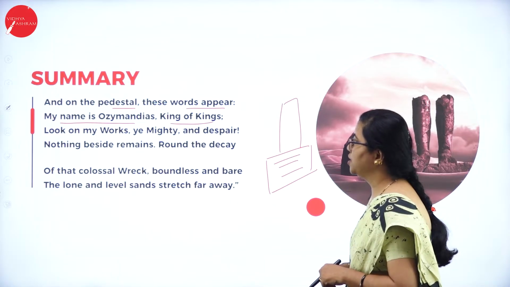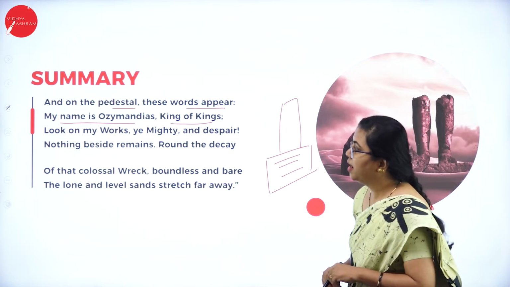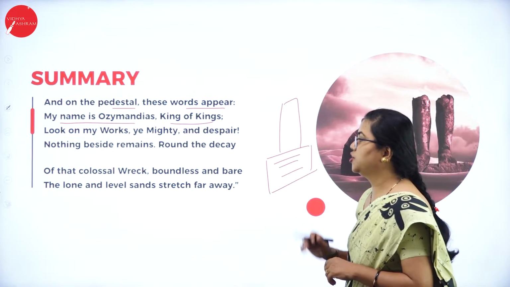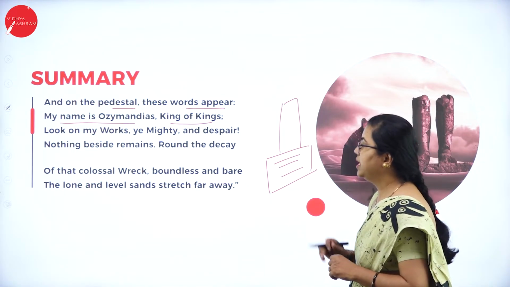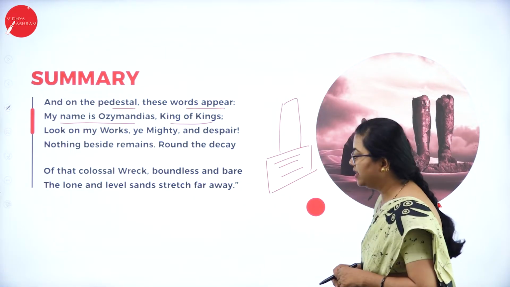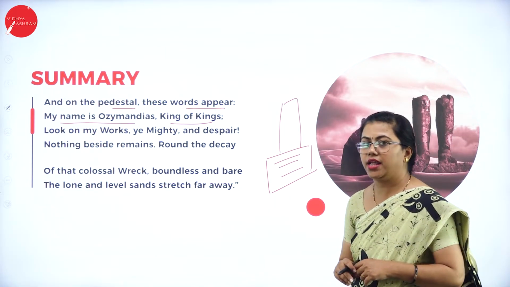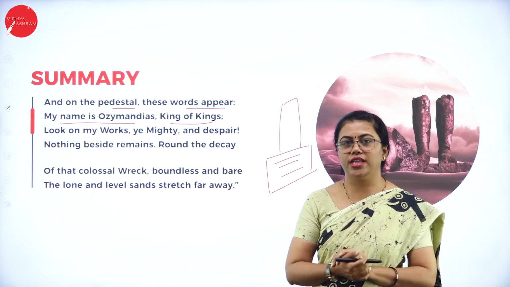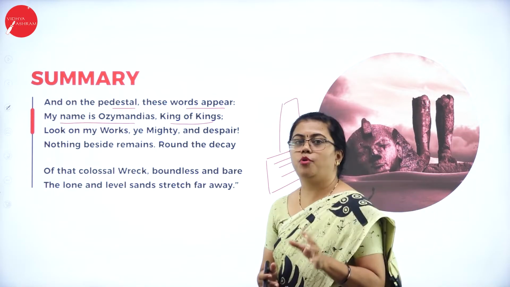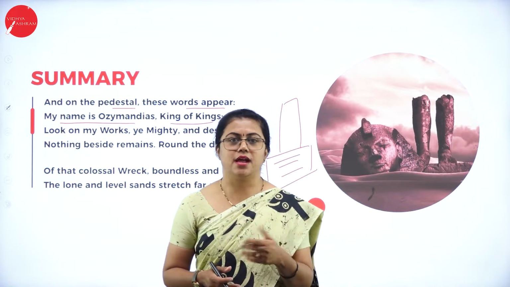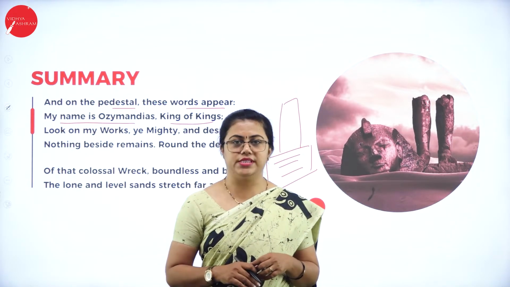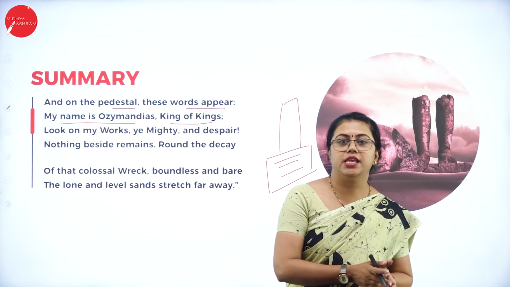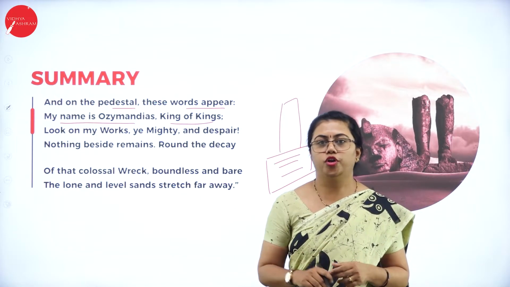Look on my works, ye mighty, and despair. Nothing beside remains. Round the decay of that colossal wreck, boundless and bare, the lone and level sands stretch far away. So this Ozymandias, who is a king, is actually speaking. The background of this poem is that Ozymandias is Ramses, the Egyptian pharaoh who was there. He wanted to establish such a legacy that even when he is gone, people would talk about it.